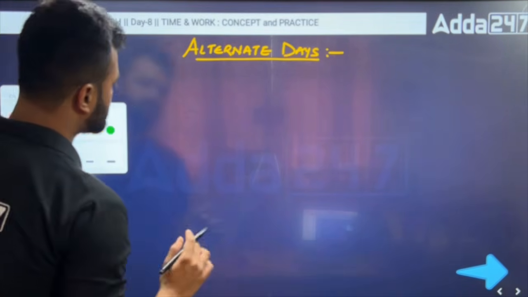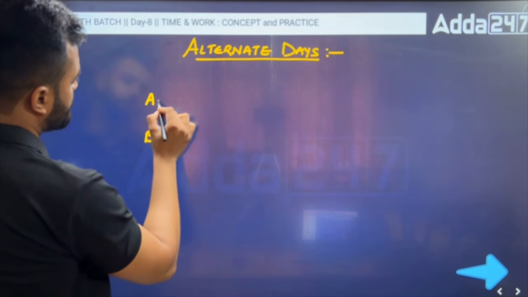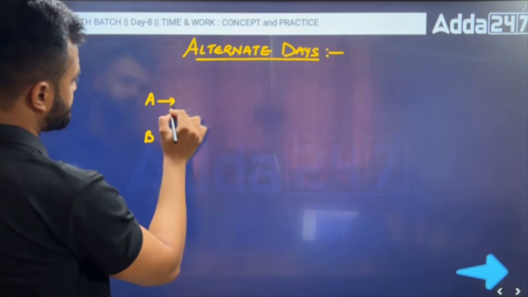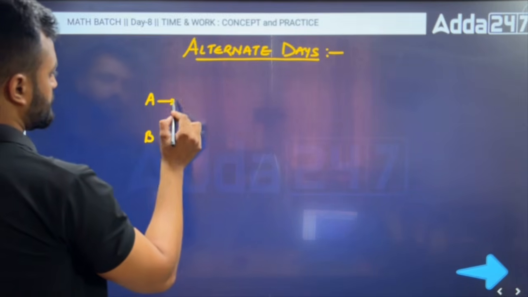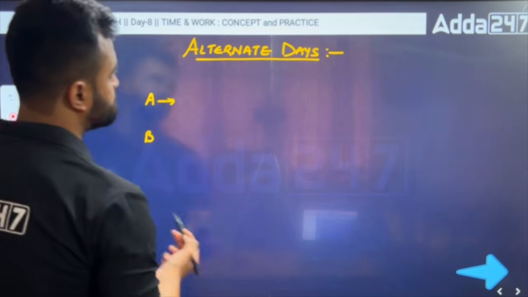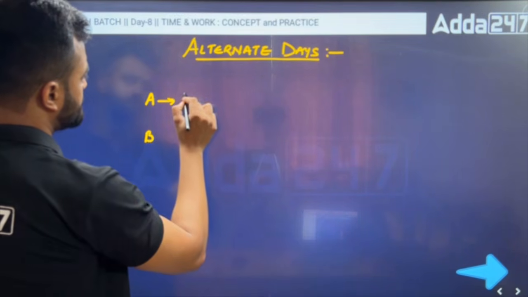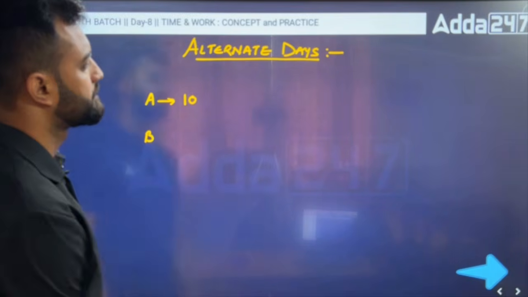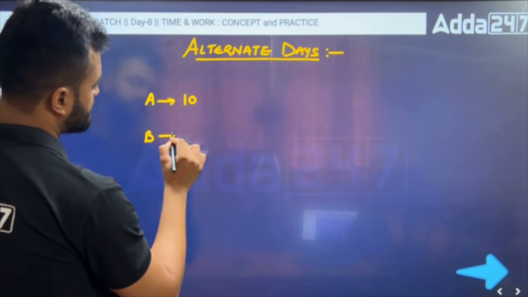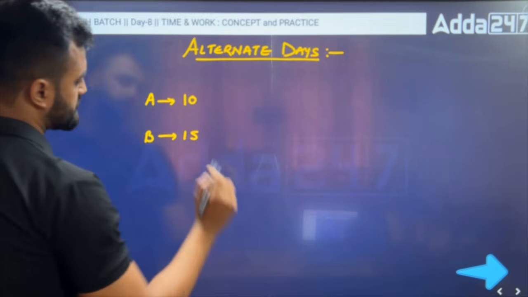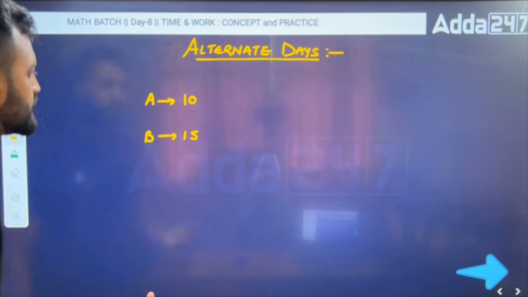Suppose there are two persons here, A and B. Suppose A takes 10 days to complete a work, and B takes 15 days to complete the work.